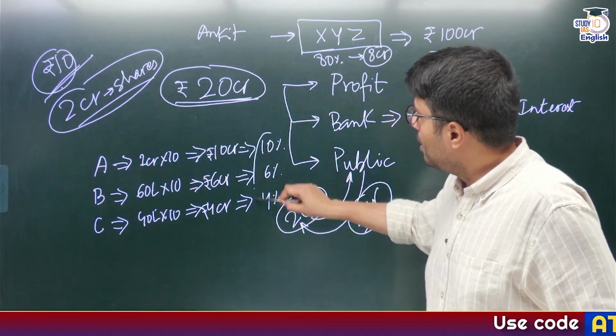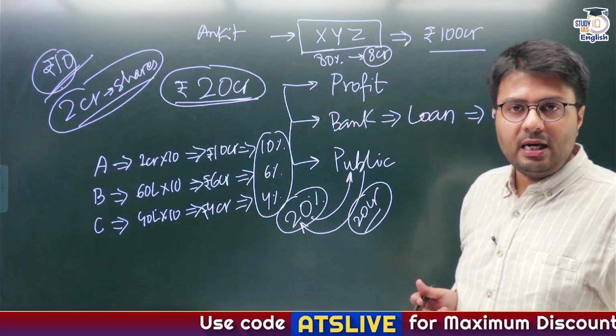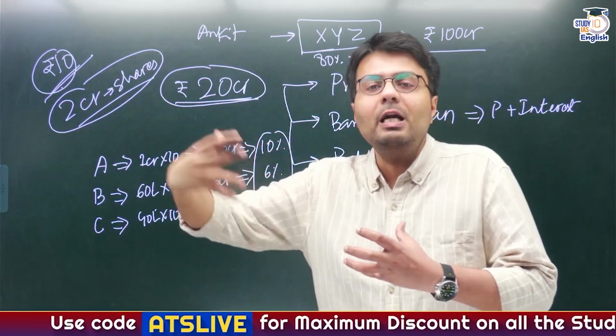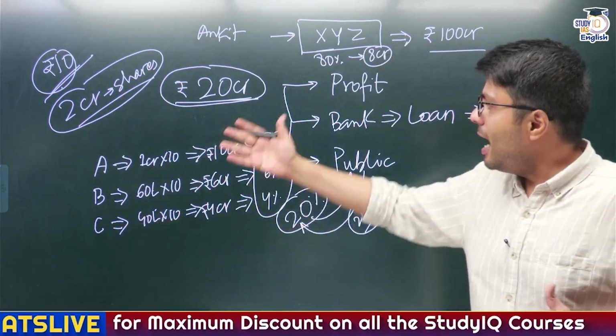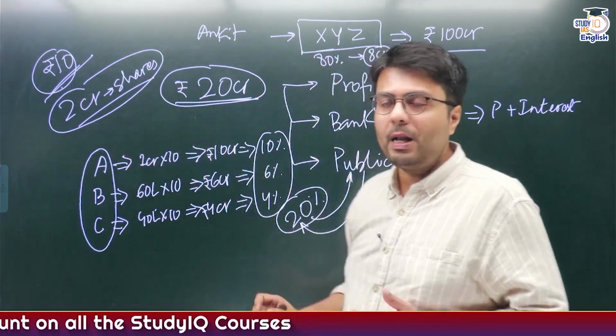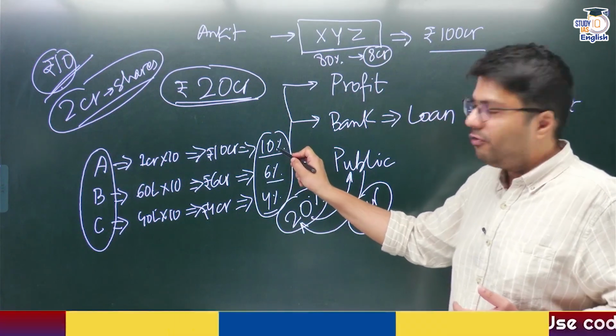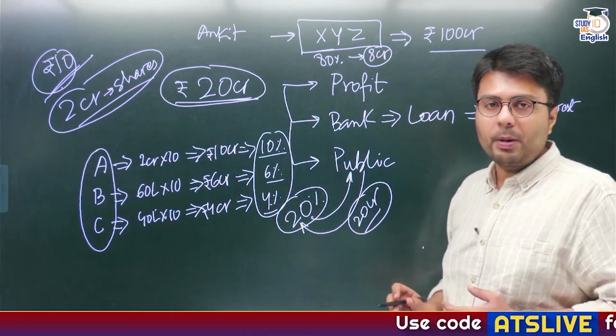So understood? Earlier I had 100% of ownership in company XYZ. I parted with 20% of my ownership, and I sold 20% of my shares to three people, and now irrespective of their investment, they are now owners of 10%, 6% and 4%.